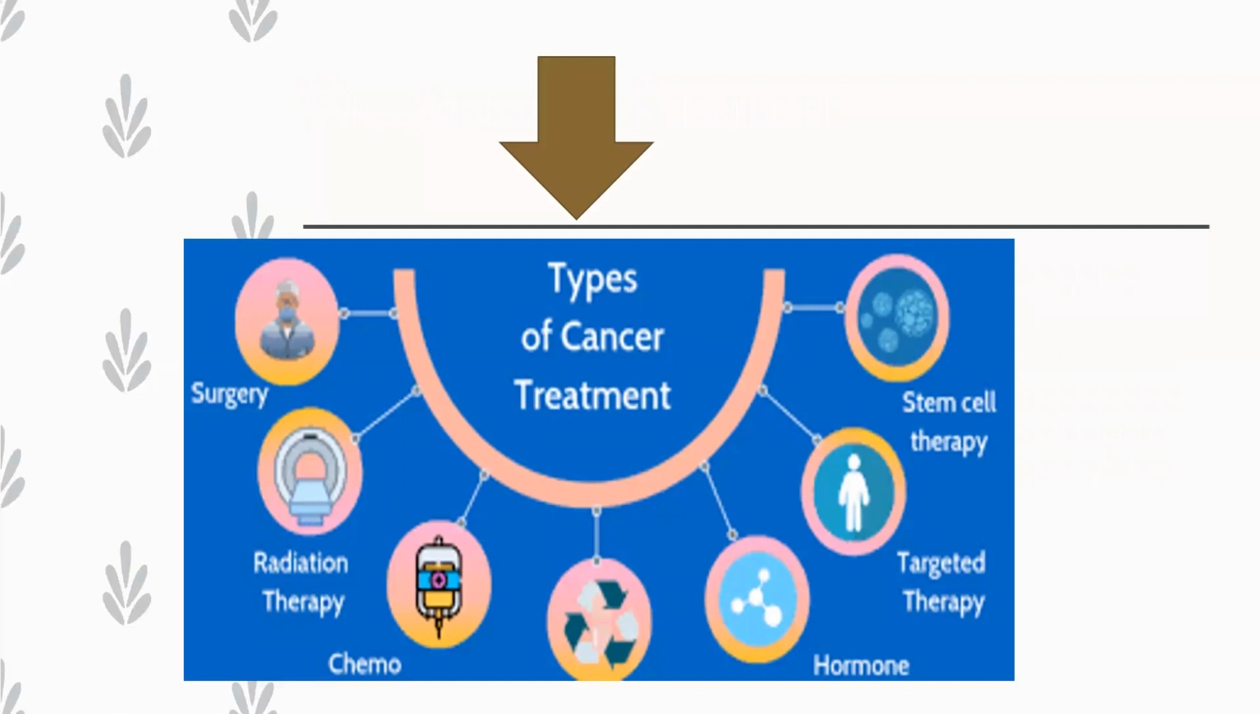These are all the types of cancer treatment. The first one we can see over here is surgery. The second ones are radiation therapy, chemotherapy, hormonal therapy, targeted therapy, and stem cell therapy.